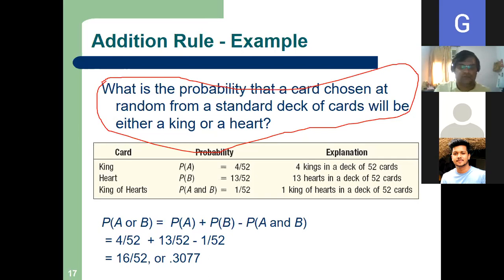Those of you who don't play cards, in a pack of cards there are total 52 cards, right? Total 52 cards are there. So see my problem. Read this problem for 1 minute.